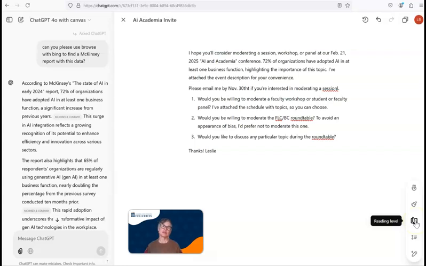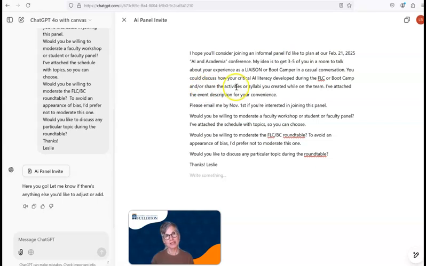I could change the reading level if I had a text that I wanted to send to high school students, or if I wanted to simplify something for my students who thought something was really complex. I can adjust the length of an item, shorter or longer. So most of these I don't really use, but I'm sure that they're useful for some people. We also have a copy button, so you can just copy your result at the end and put it wherever you want to. You can return to a previous version, and you can also show the changes that you've made through time.